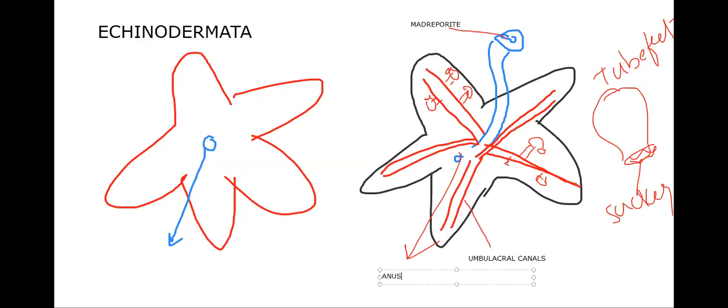Let me label all of this, and then I'll say what it is exactly. This is the mouth, and what I'm showing here is the oral surface. The oral surface contains the mouth. The aboral surface contains the anus and also the madreporite. The madreporite opens into ambulacral canals.